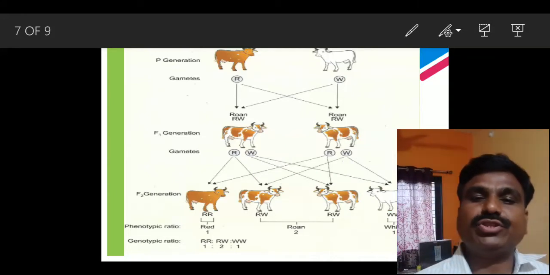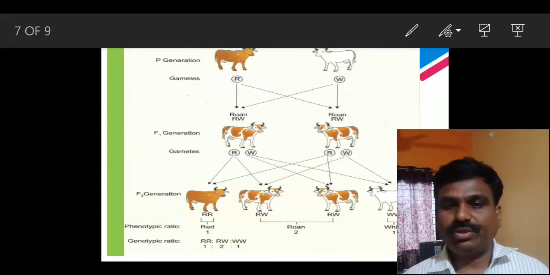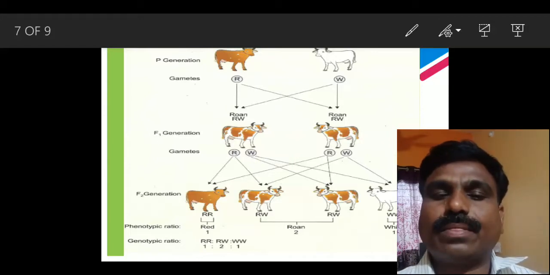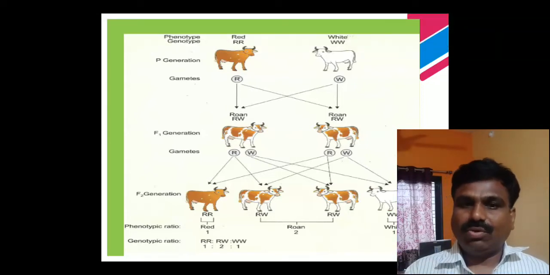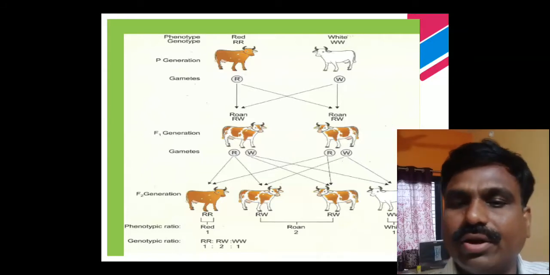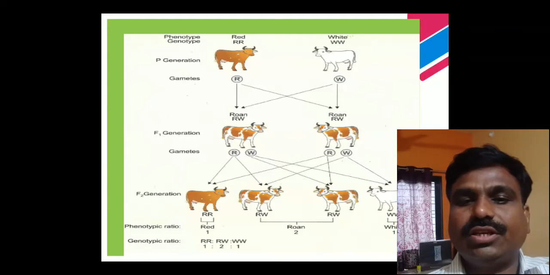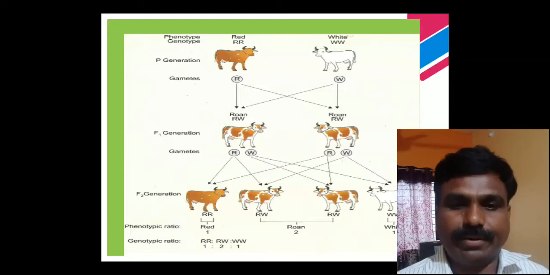There is a formation of an intermediate character, meaning both characters appear equally. White color of the skin and red color of the skin appear equally. The allelomorphic genes express the trait equally in the F1 hybrids.